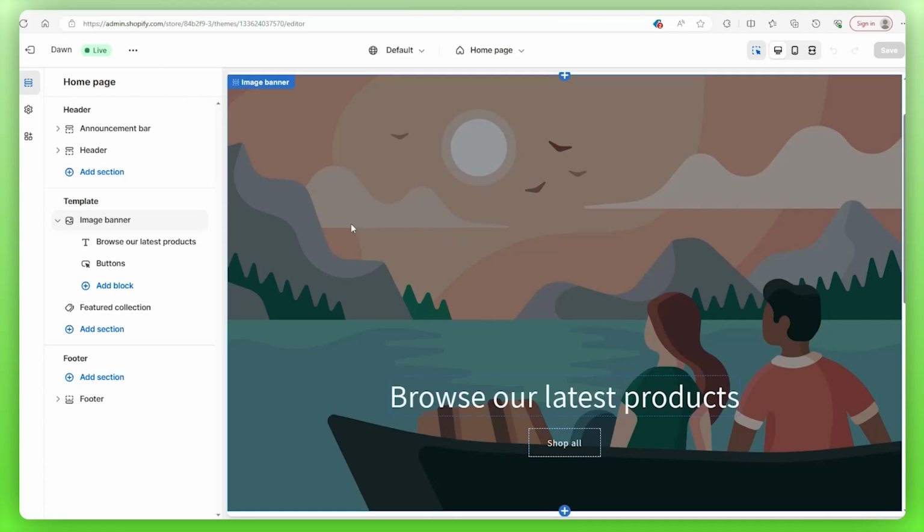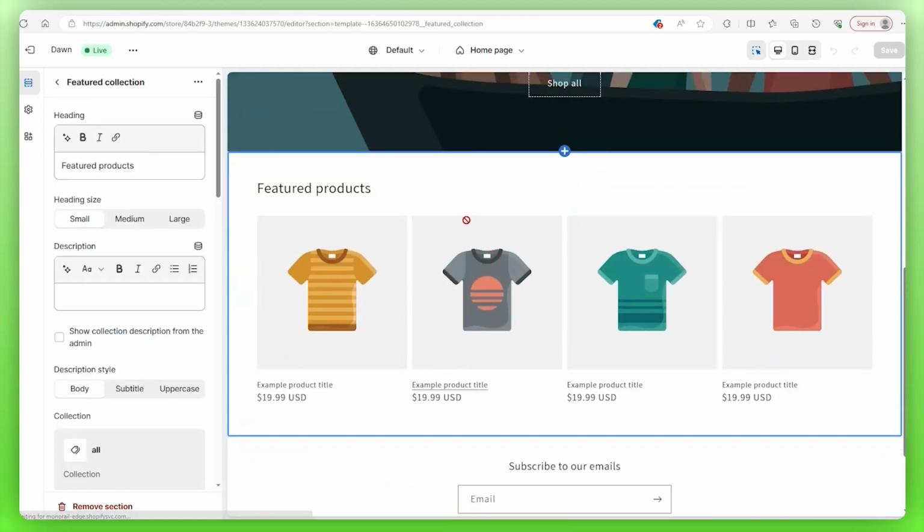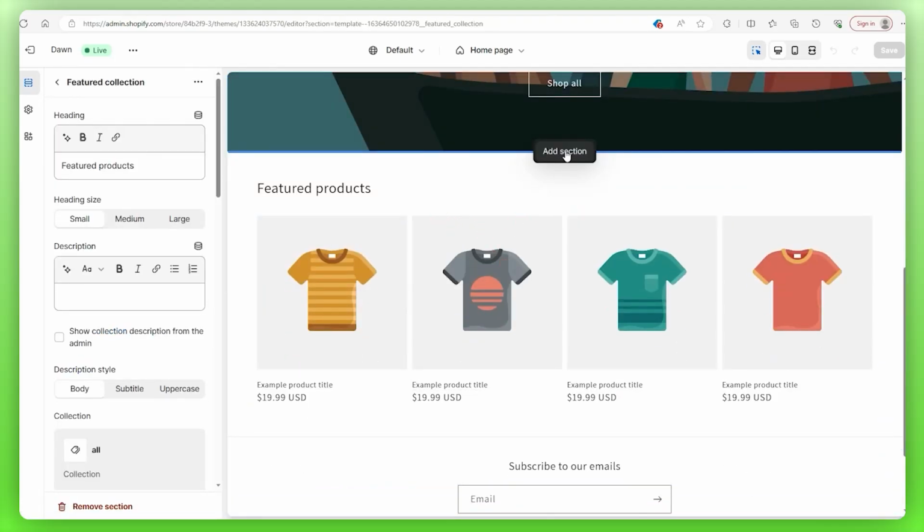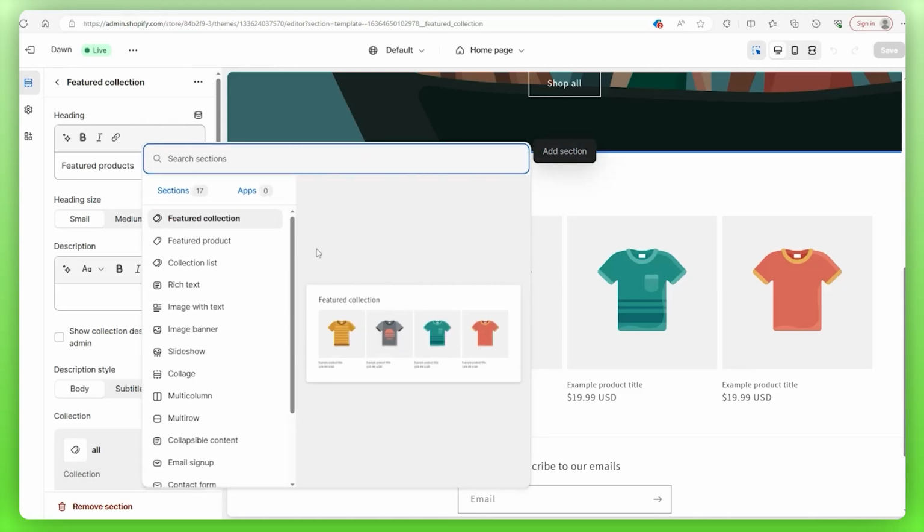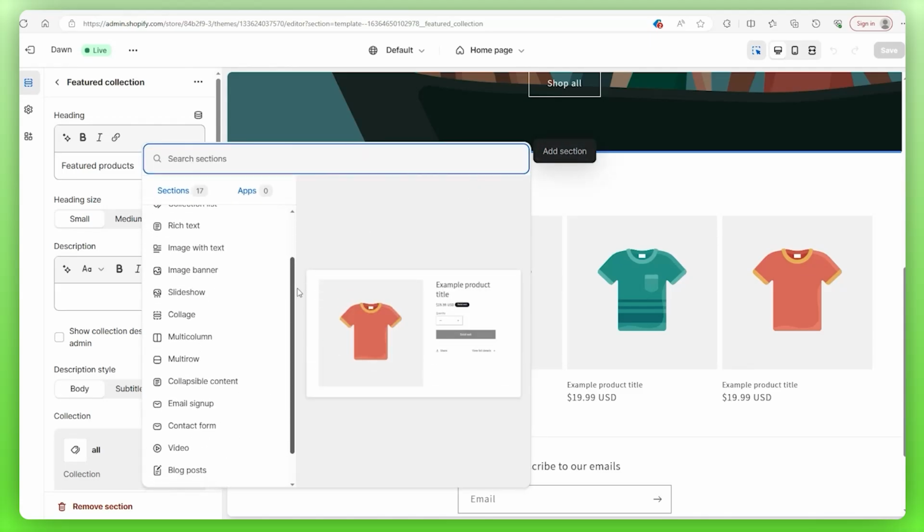On the left-hand side, you'll also notice that we have certain sections included with our Dawn theme, so you have the image banner and then the featured collection at the bottom here. When you want to add a new section, you just click or hover in between sections like this. You click on the Add Section button, and then you pick whatever option you want from this menu.